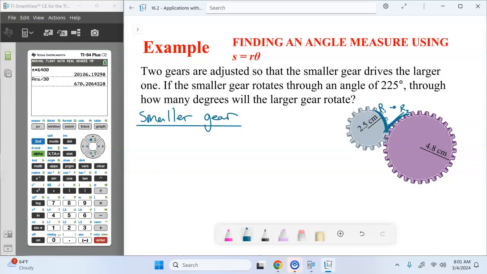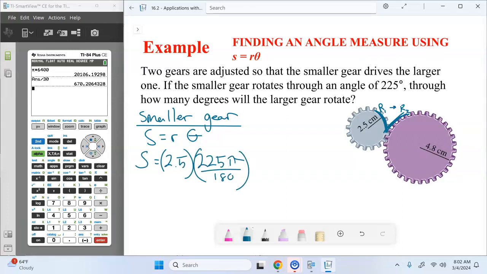Alright, we have our radius. What's the radius of the smaller gear? 2.5 centimeters. And then what is our theta value? What's our angle? 225. Okay, use pi over 180 to convert it to radians, since we're dealing with degrees.